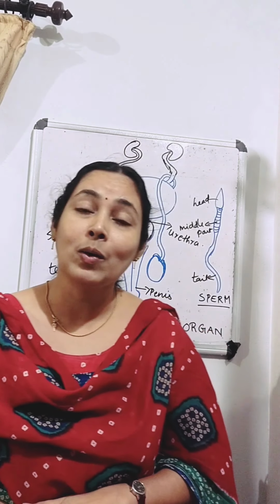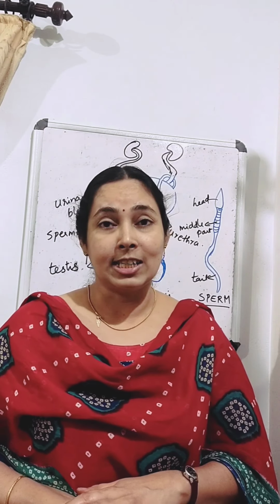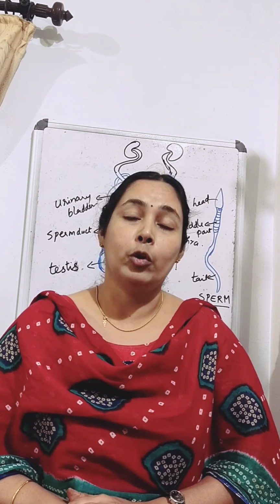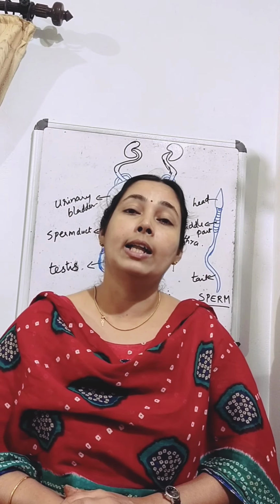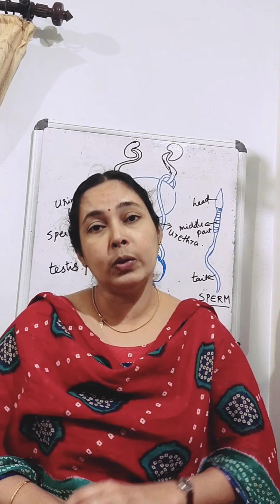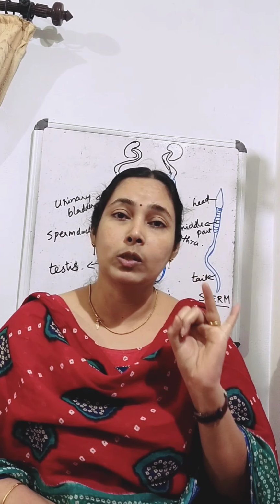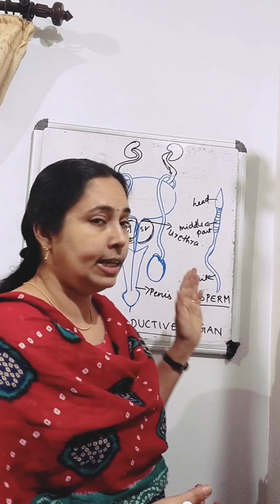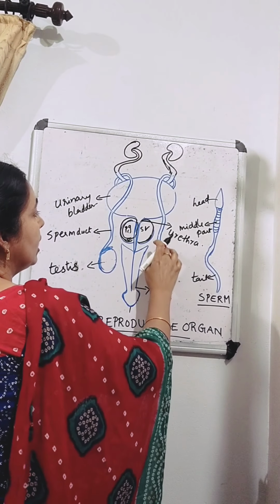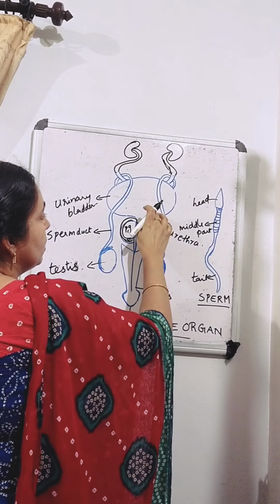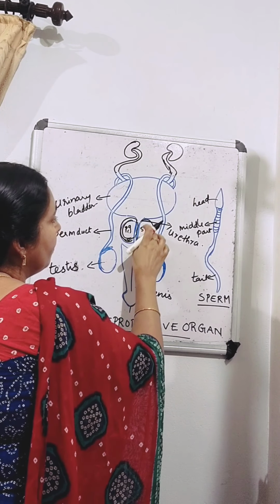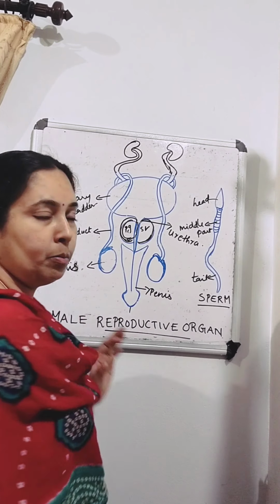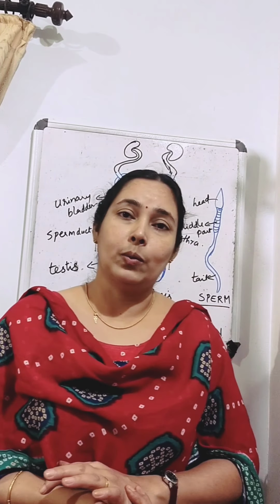So which are the male reproductive organs? A pair of testes. They are present outside the abdomen of the male human body, and they are oval shaped. They produce the hormone testosterone and produce the sperms. Sperms are single celled. They have a head, a middle part and a tail, and they move through the tubes called sperm ducts. Sperm ducts are connected to the urethra, and through the urethra the sperm is carried to the penis, and from the penis it is passed out.